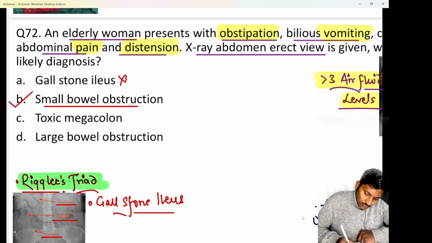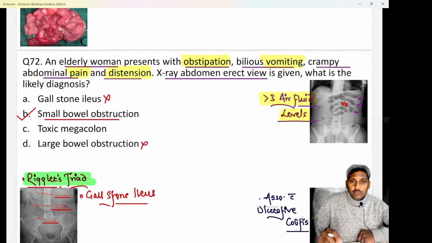In large bowel obstruction, the distended bowel loops would have been in the periphery, first thing. Second, the diameter of the loop would have been large. And third, it would have shown us haustrations. Nothing of that kind is seen over here.